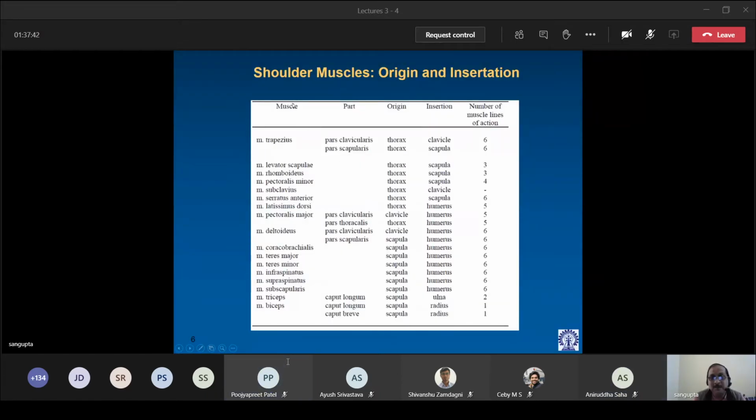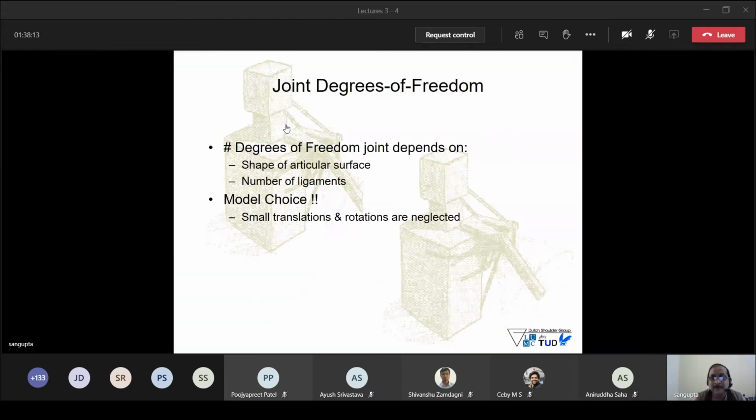So see, muscle trapezius. There are 2 parts. One is the clavicle part and the other is the scapular part. Origin is thorax, insertion is at clavicle. Origin is thorax, insertion scapula. Okay, so based on this origin and insertion of the muscles, and also as you said, if a muscle has 5 or 6 lines of force, that obviously means, if you look into the picture, not this one.